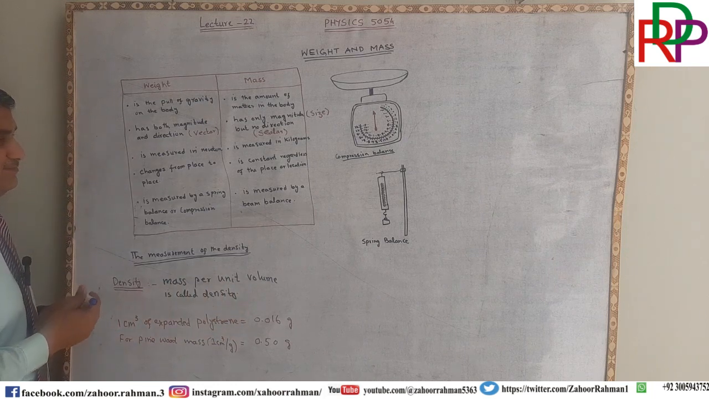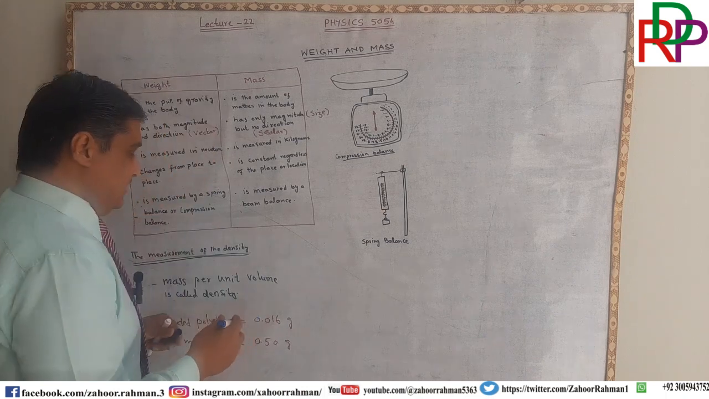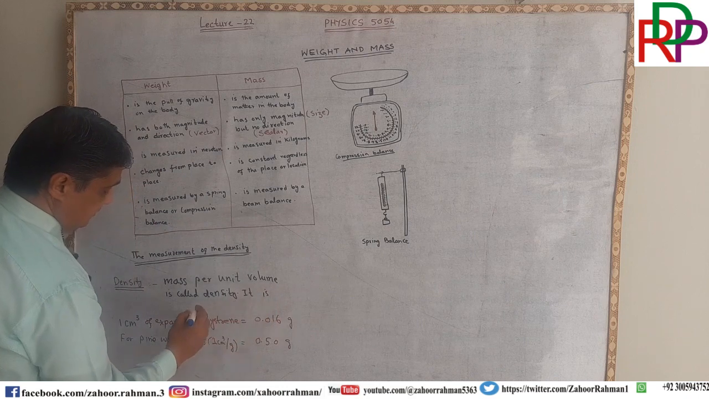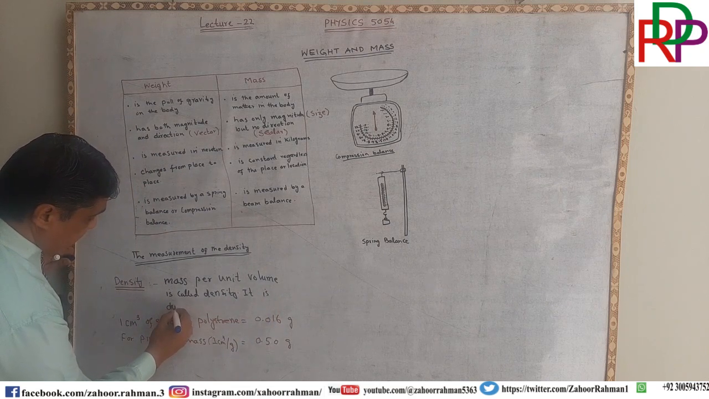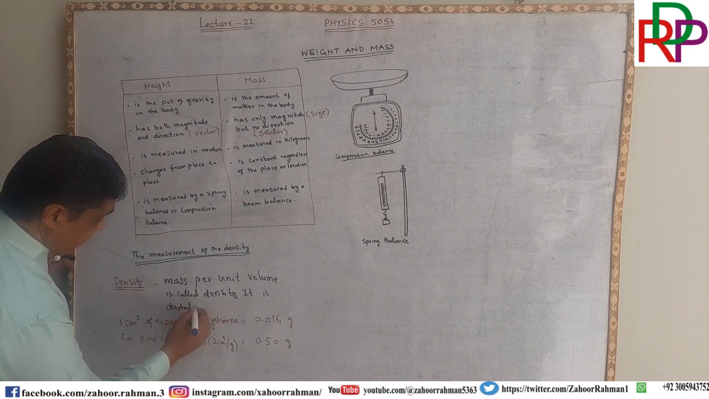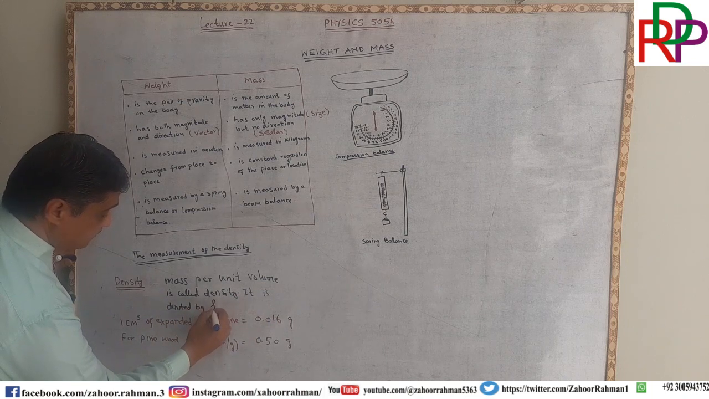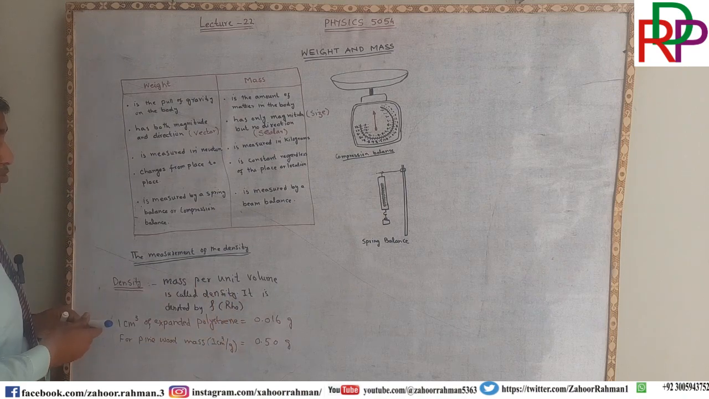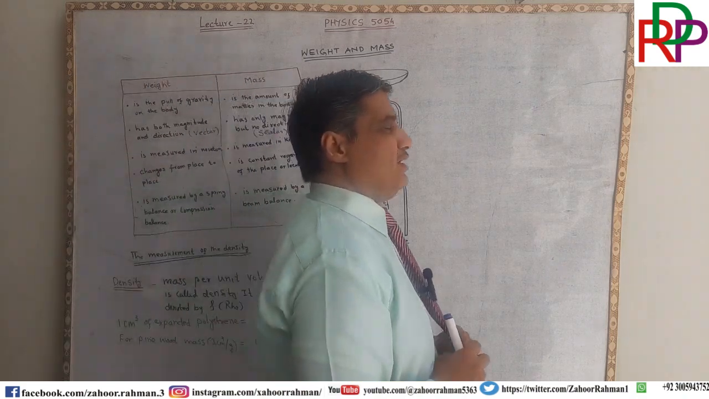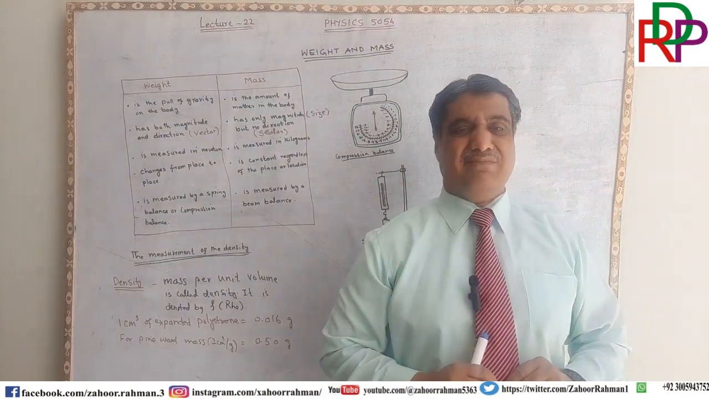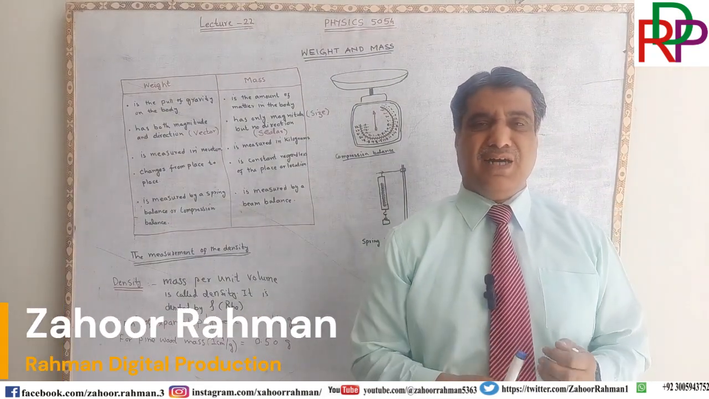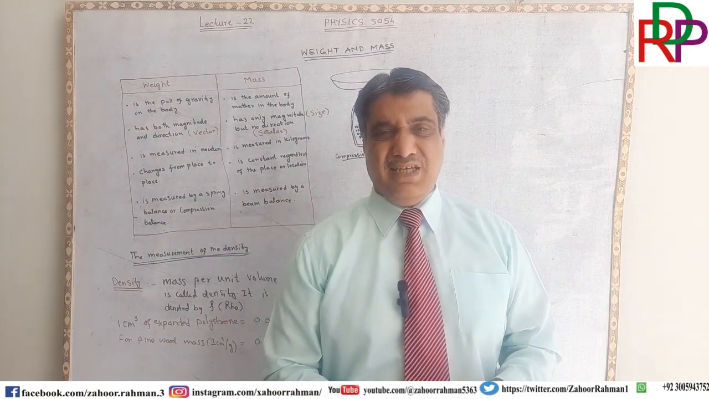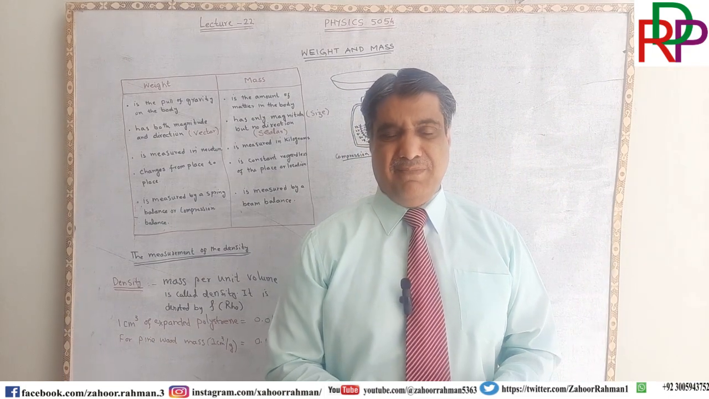Ladies and gentlemen, let me tell you, it is denoted by rho. It is RHO. Rho is a Greek word for R, and that is used as a notation for the density of material.